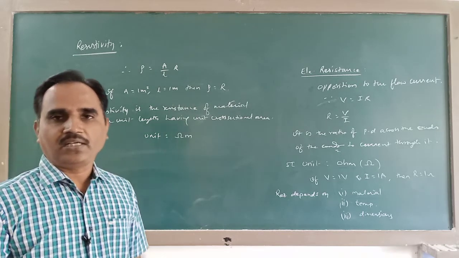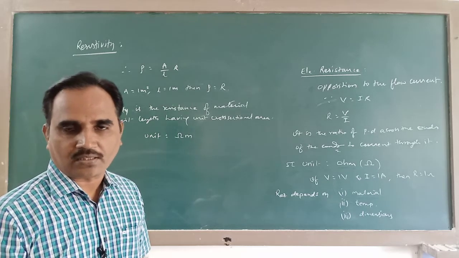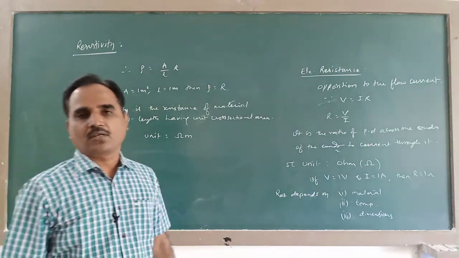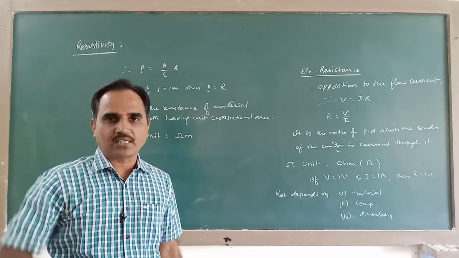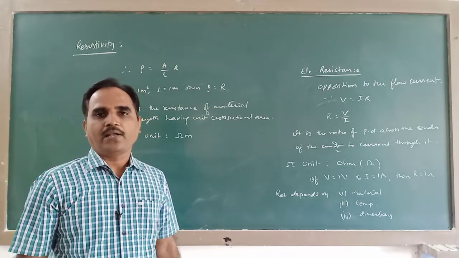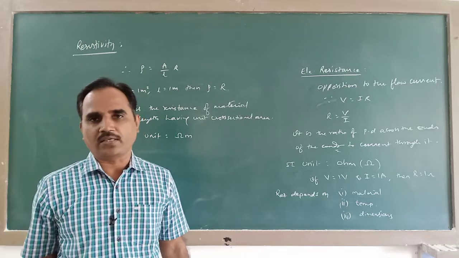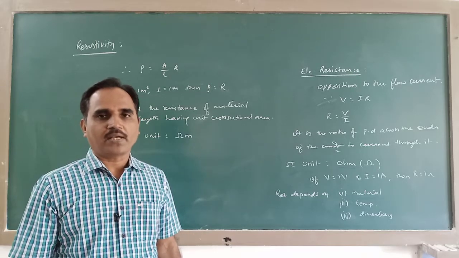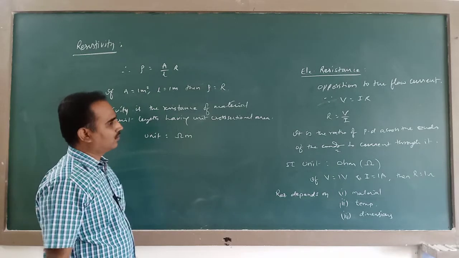The resistivity is low for metals. It is of the order of 10 to the power of minus 8, from minus 8 to minus 11. And it is a bit high for alloys, 10 to the power of minus 4 to minus 8 in that range. And for insulators it is quite high. So for different materials it is different.